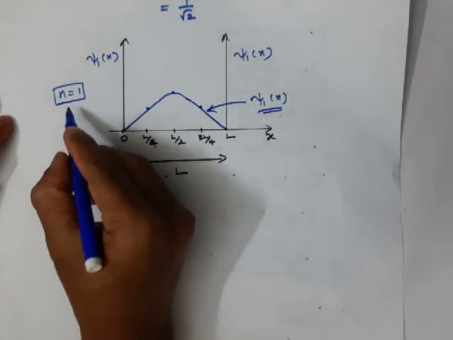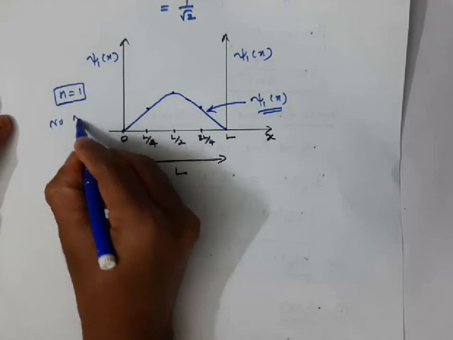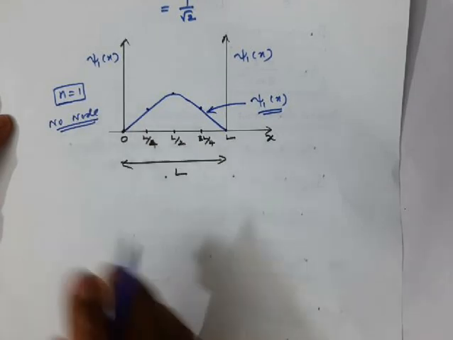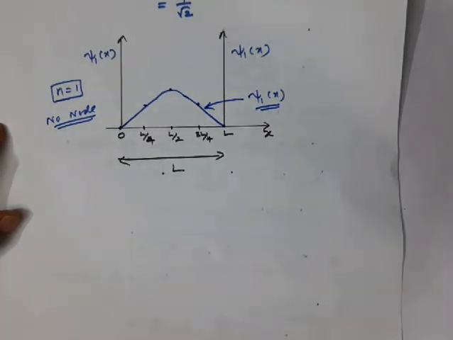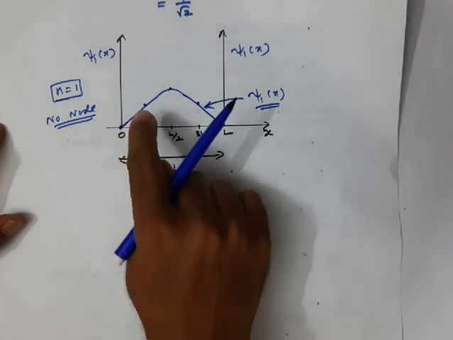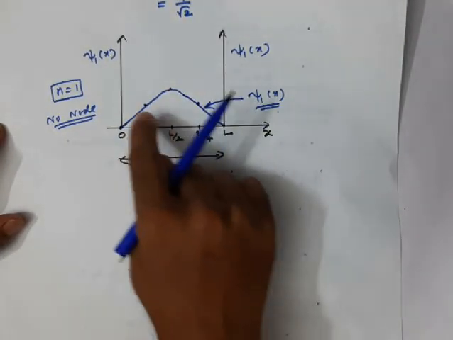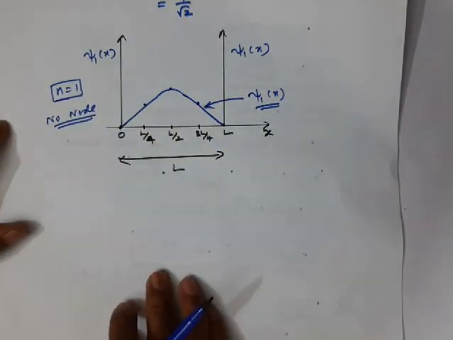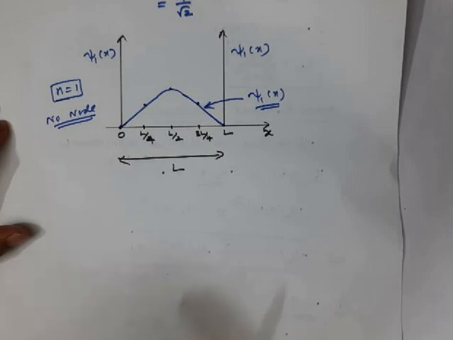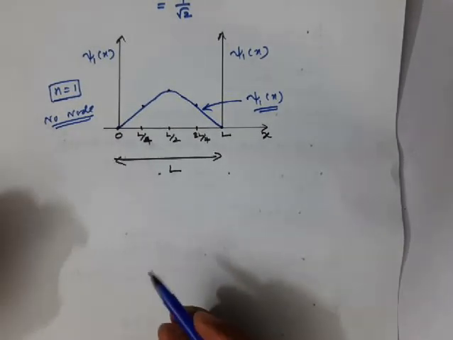In the ground state, there is no node present. This is very important. Keep this in mind. So this is the nature of the wave function, or the plot of the wave function, in the ground state for a particle in a 1D box. How will the probability plot look?